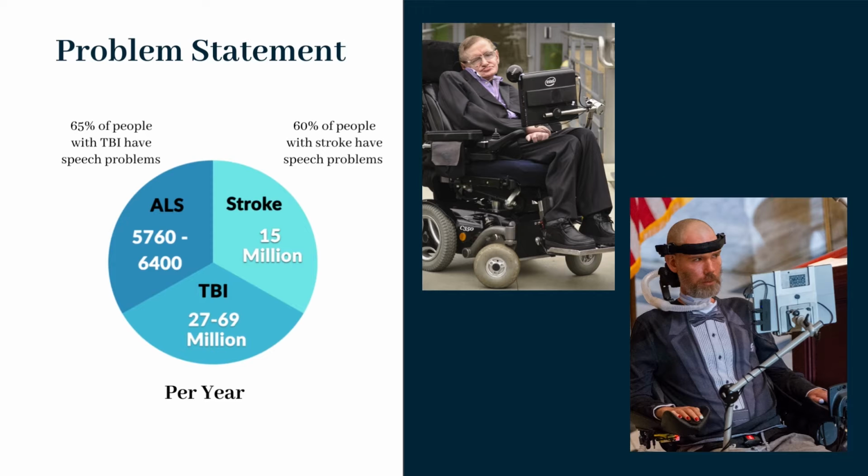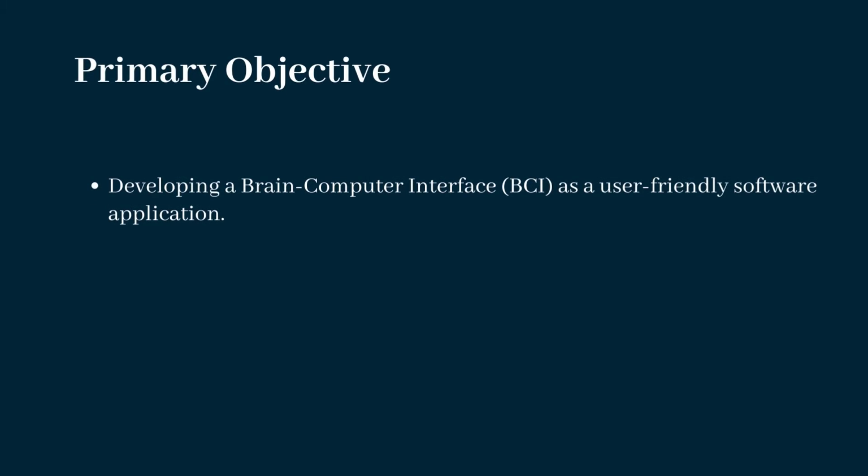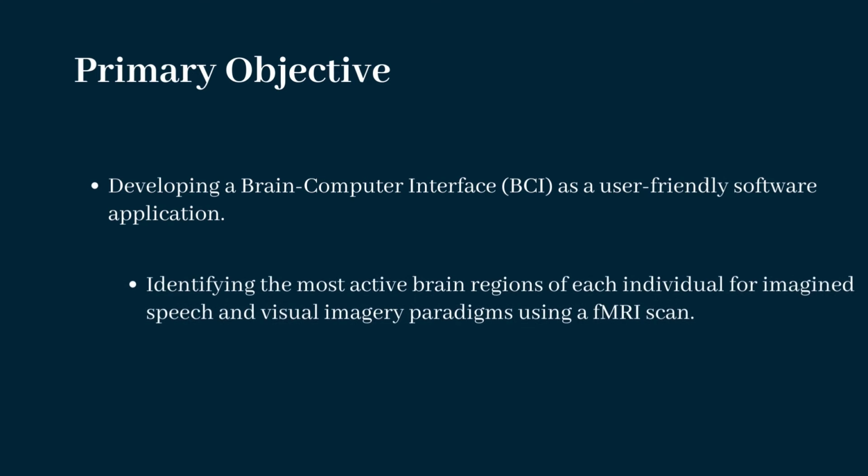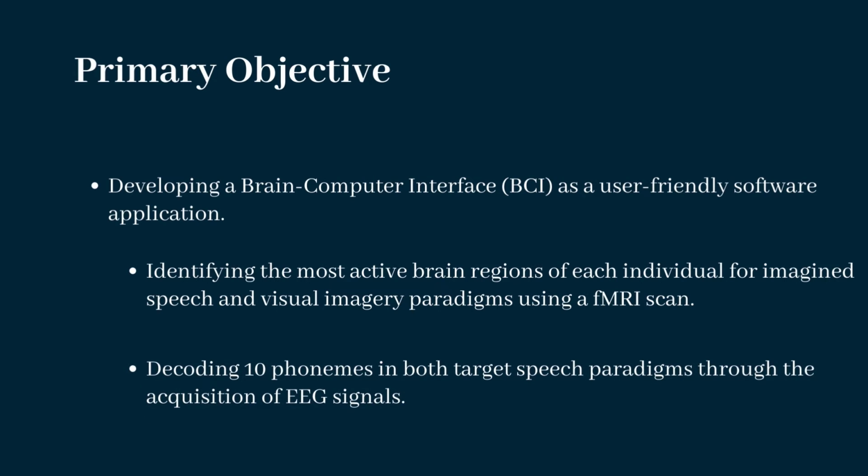Although the cognitive abilities of these people remain intact, the inability to express themselves verbally poses significant challenges. So the main objective of our research project is to develop a brain-computer interface, BCI, as a user-friendly software application that can act as a way of communication for these patients based on two speech paradigms called imagined speech and visual imagery. Here, identifying the most active brain regions of each individual for imagined speech and visual imagery paradigms using a fMRI scan and then decoding 10 phonemes in both target speech paradigms through the acquisition of EEG signals are